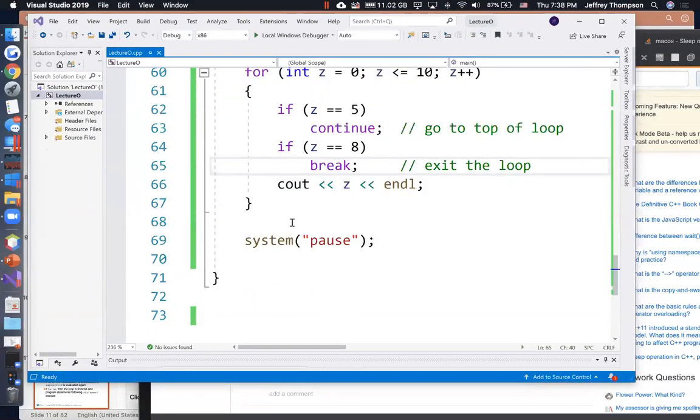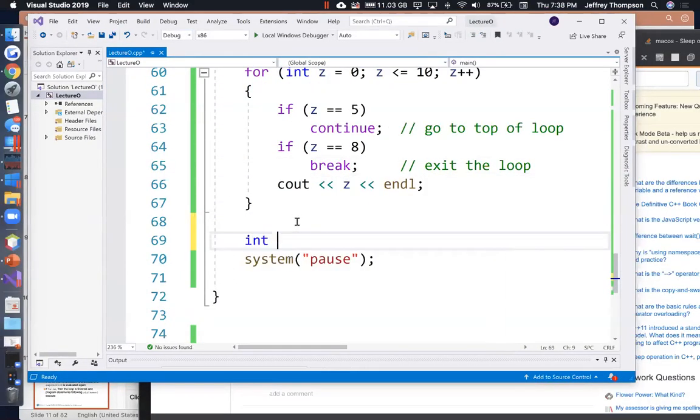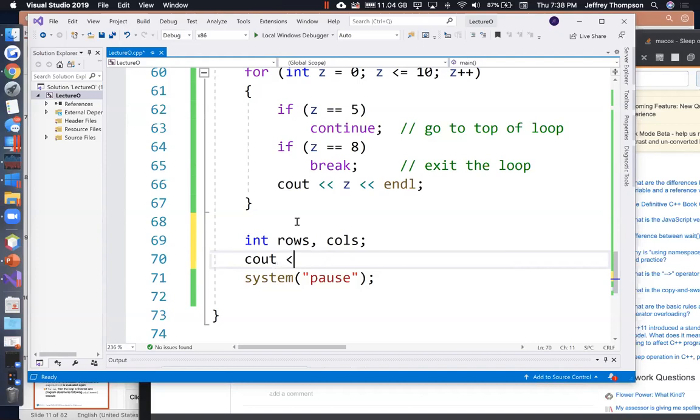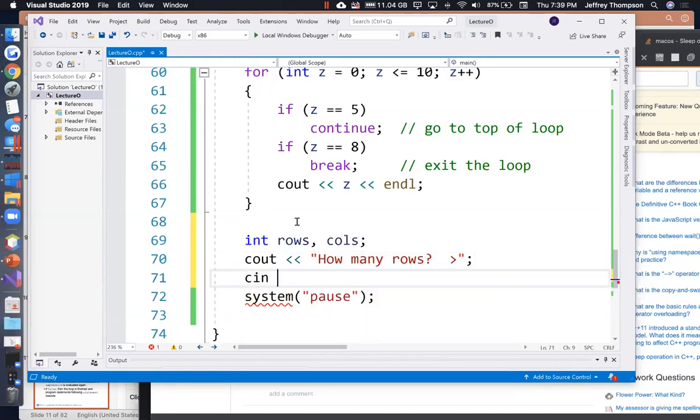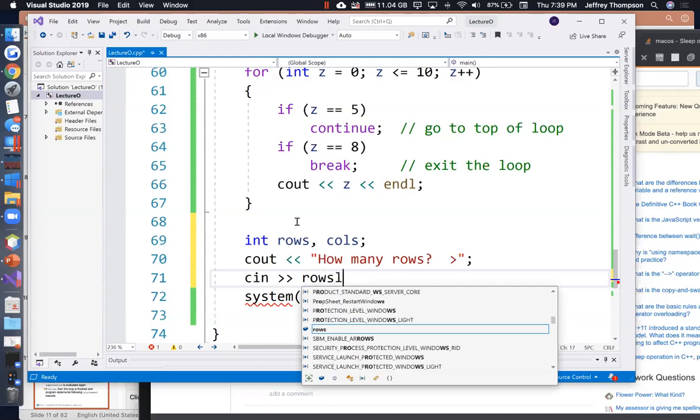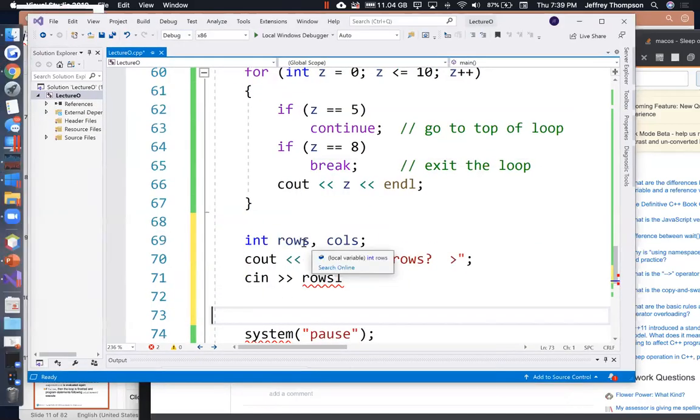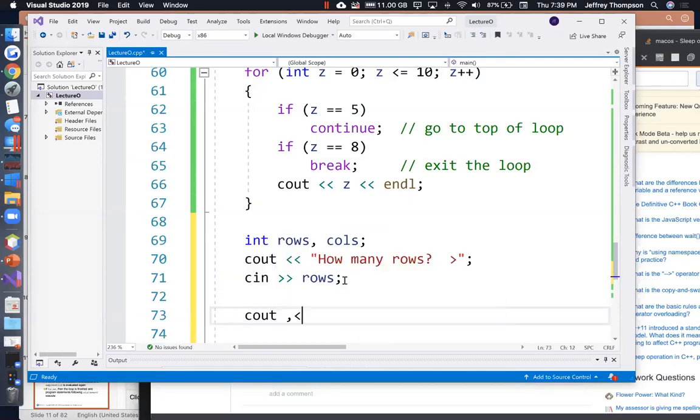So we could ask the user how many rows and how many columns. So int rows, comma, cols. Let's ask them, cout << "How many rows? > "; cin >> rows. Now let's ask them how many columns. Man, I hate new keyboards. All right. cout << "How many cols? > "; cin >> cols.